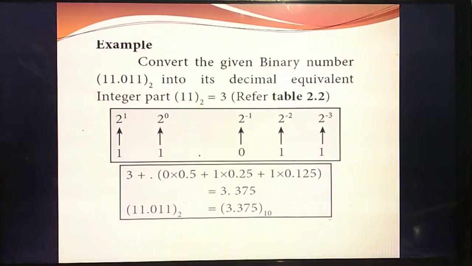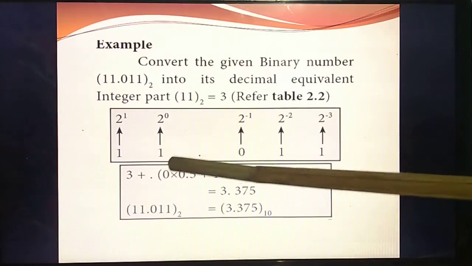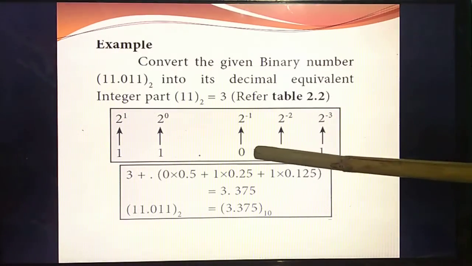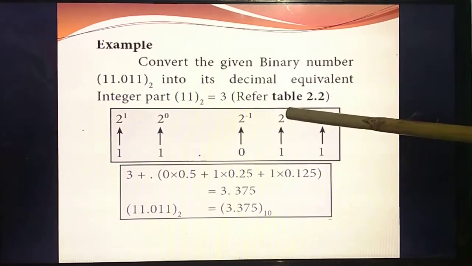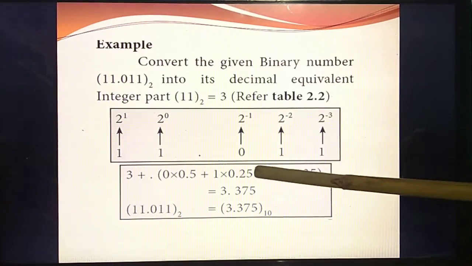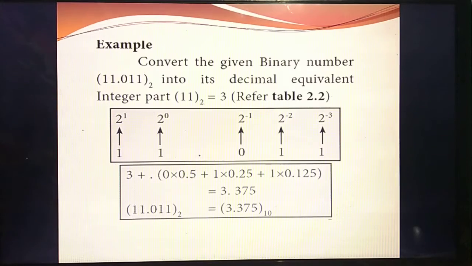Then plus, listen carefully, the point is there. Point, 0 into the value of 2 power minus 1. See the table: 2 power minus 1, the value is 0.5. Plus 1 into 2 power minus 2, what's the value? 0.25. So I said you should study this table, otherwise divide and write.